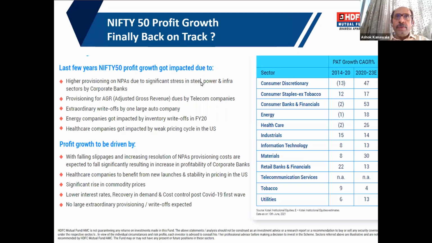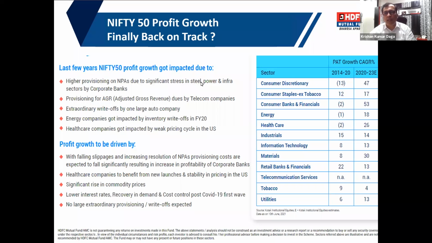Sorry. So we argued and showed that whenever the rally is broad-based, equal weight does better than the market cap-based index, which is Nifty 50. But now let us understand the fundamentals behind why the rally is broad-based.